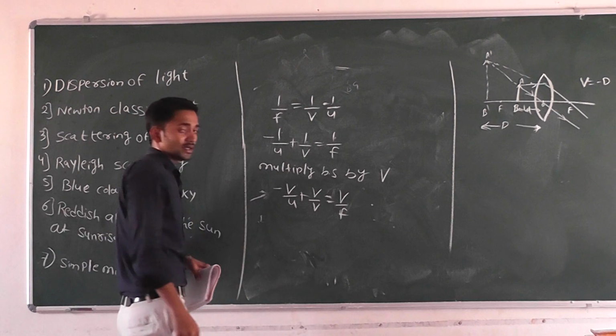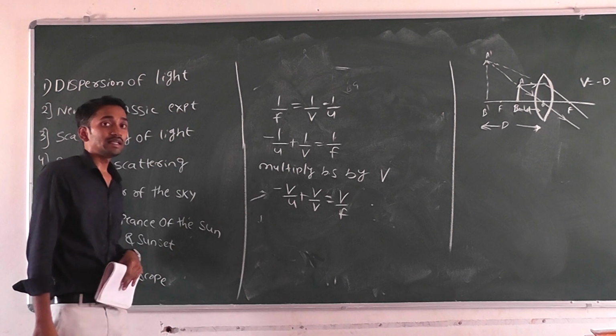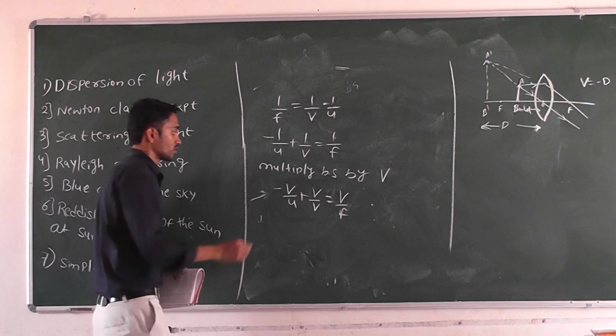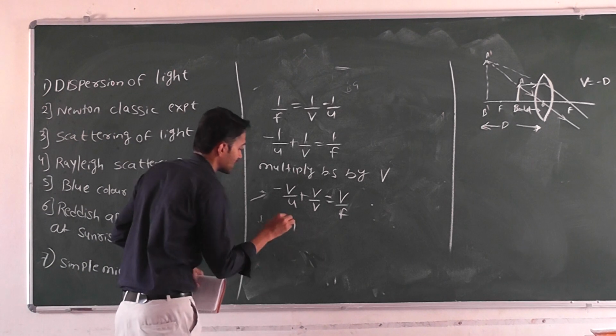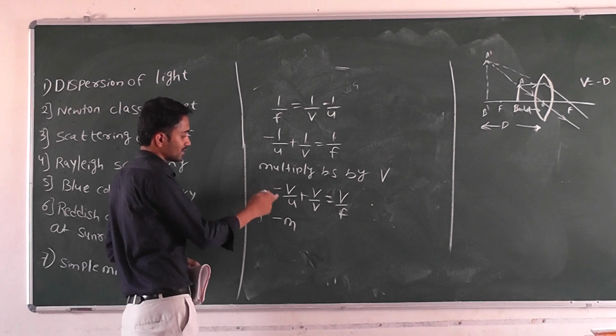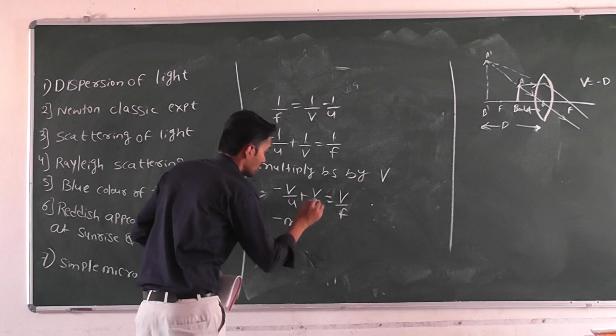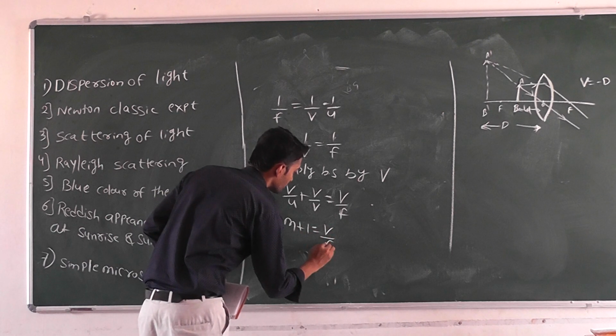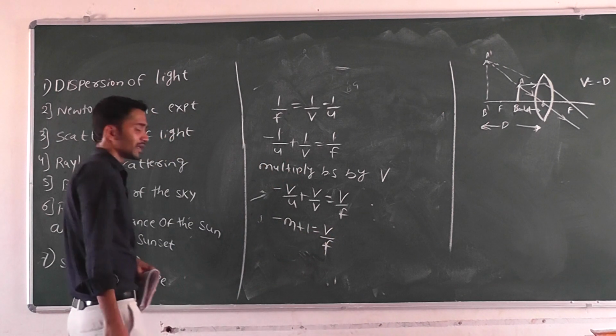What is the meaning of v/u? v/u is the linear magnification of the lens, indicated as small m. The negative symbol we write as it is, so v/v we write as 1. Remaining is v/f.